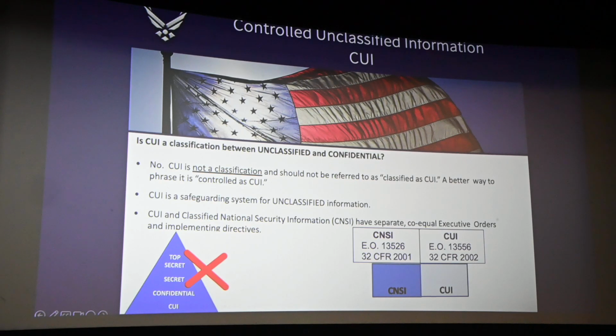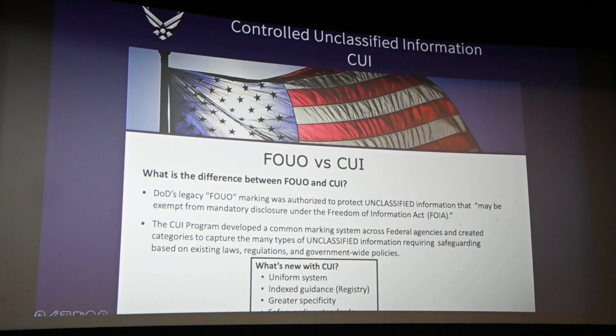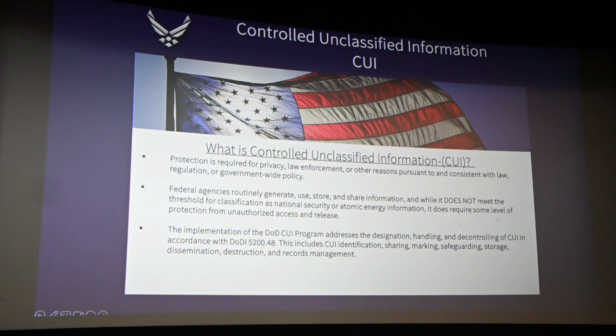So what is the difference between FOUO and CUI? The DoD's legacy FOUO marking was authorized to protect unclassified information that may be exempt from mandatory disclosure under the Freedom of Information Act. The CUI program has developed a common marking system across federal agencies and created categories to capture the many types of unclassified information. What's new with CUI? A uniform system, index, guidance, registry, greater specificity, and safeguarding standards.